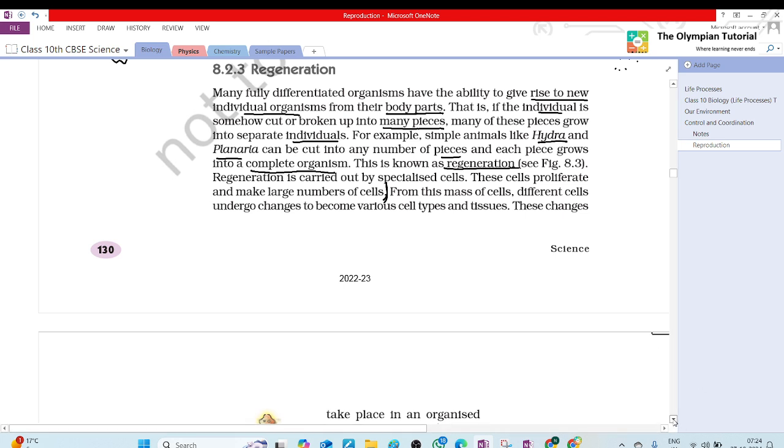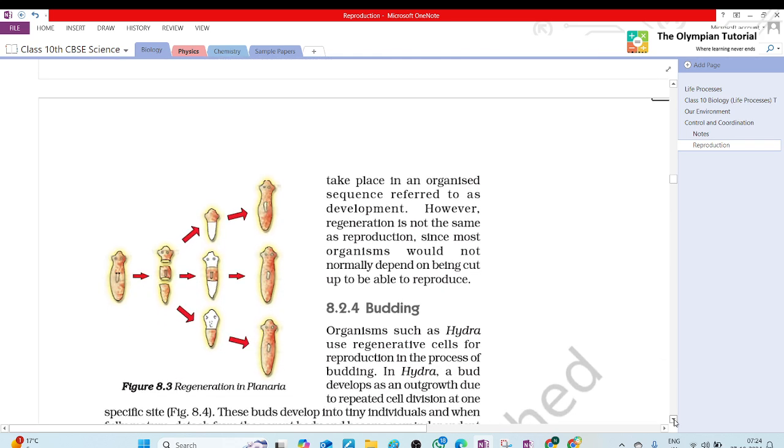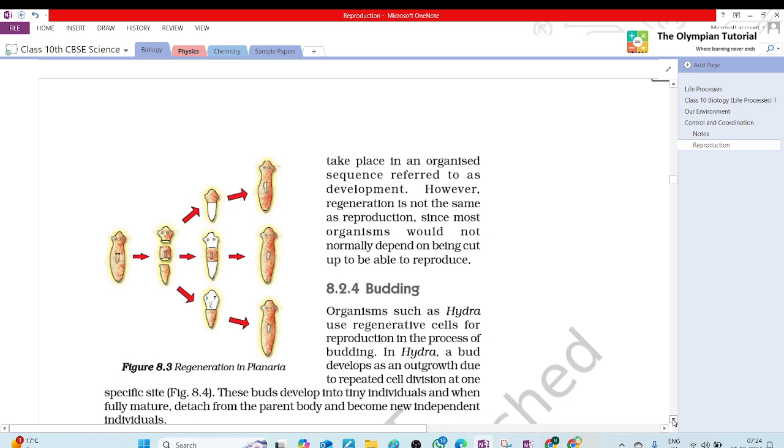Figure 8.3 is given. Cut, and each individual is grown into a single individual.